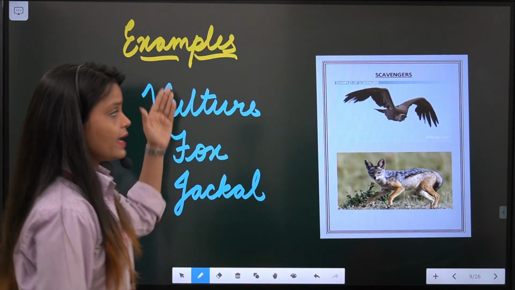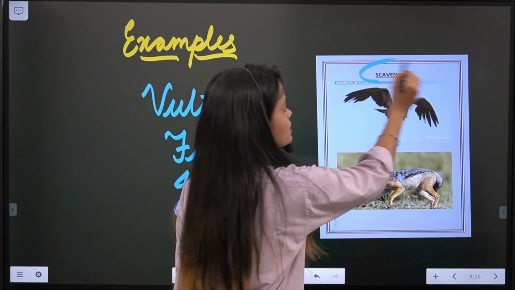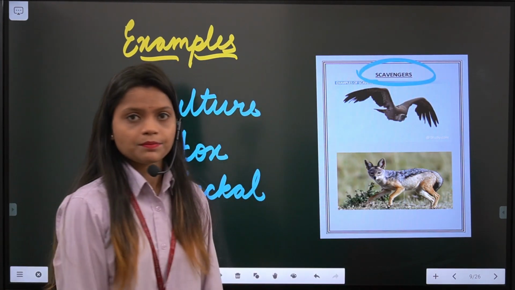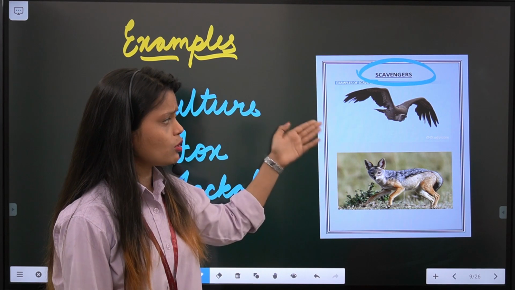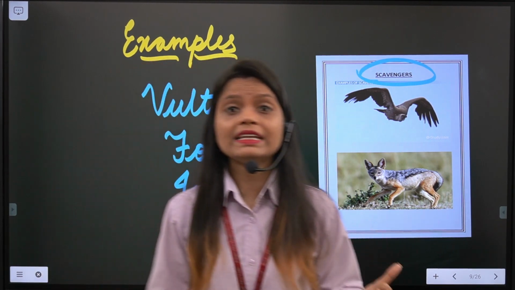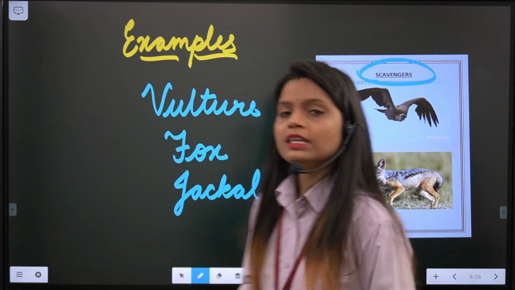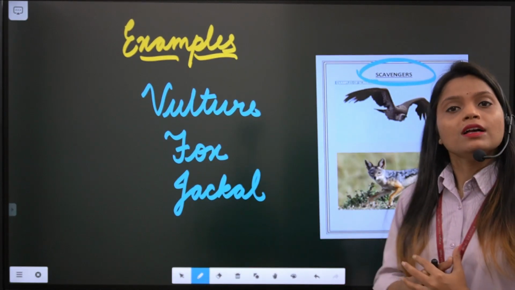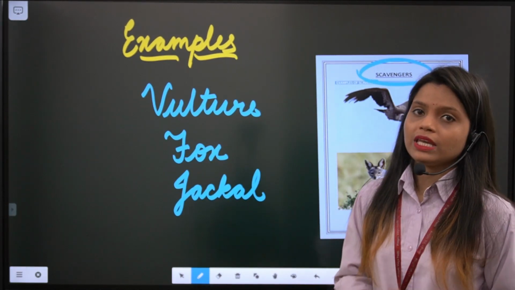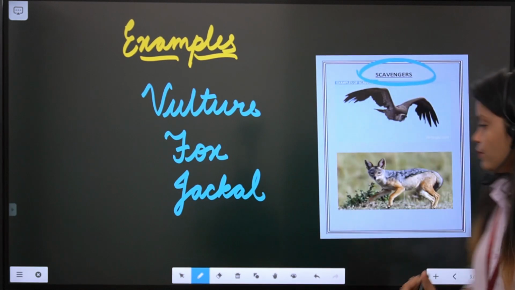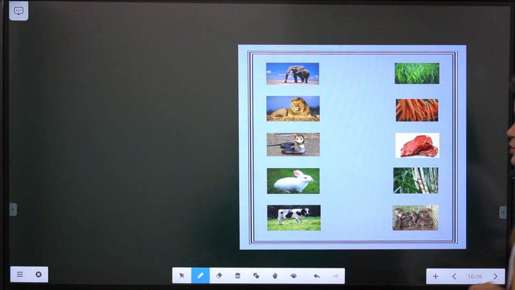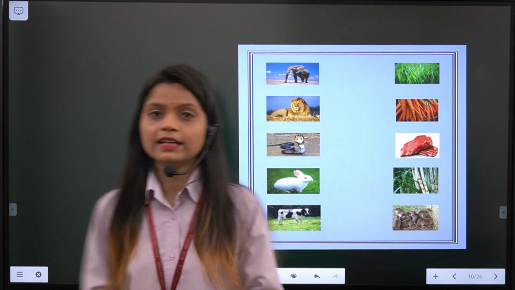These are the examples of scavengers. As you can see in the picture also, vulture eats dead animals. So these are the examples of scavengers, animals which eat dead animals. Okay, now let's come to our next exercise.